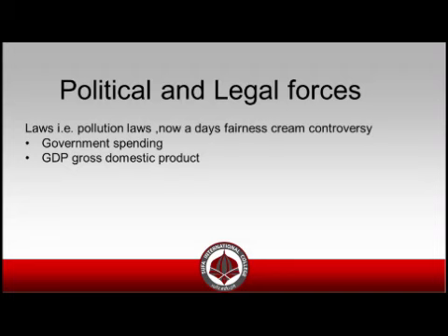Other than that, the companies have to keep in mind how much the government is spending on that particular industry. For example, in Pakistan, the government is spending a lot on our military industry, right?